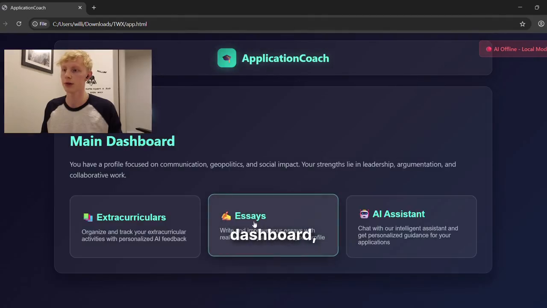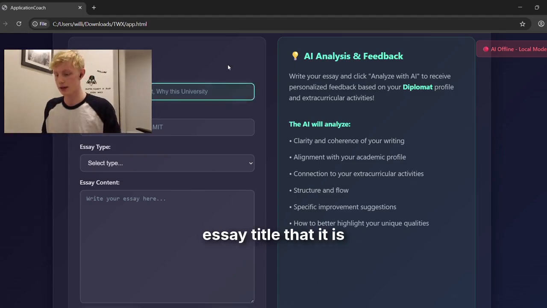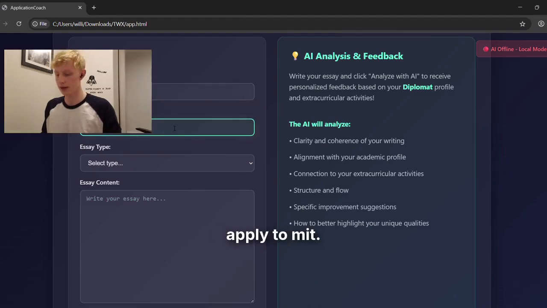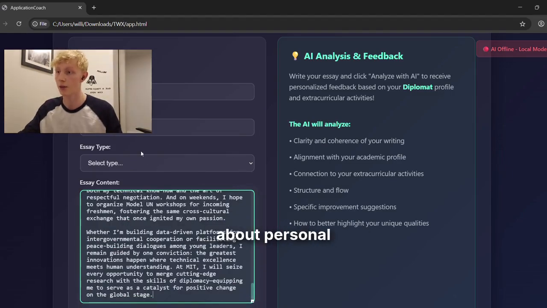Now back to the dashboard, we go to the essays. In the essay part, we have the essay editor, and on the other side, the AI analysis and feedback. Let's say the essay title is Story of my life, and we want to apply to MIT. Here I actually have an example of an MIT personal statement essay.